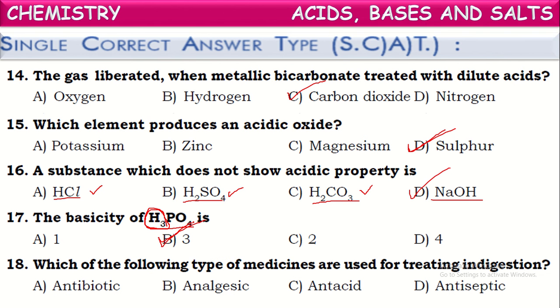Next one. Which of the following type of medicines are used for treating indigestion? Yes, the people suffering with indigestion and acidic problems use antacids to get rid of those. Antacids they use. Next one.